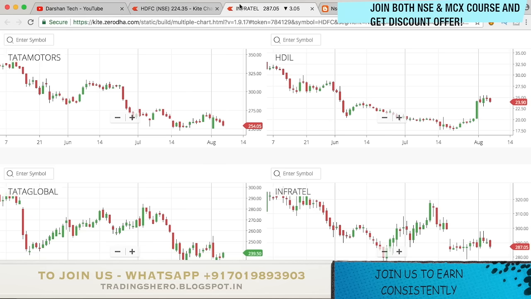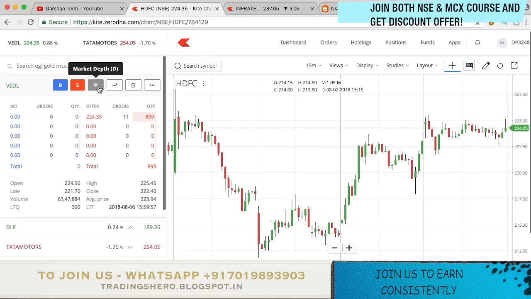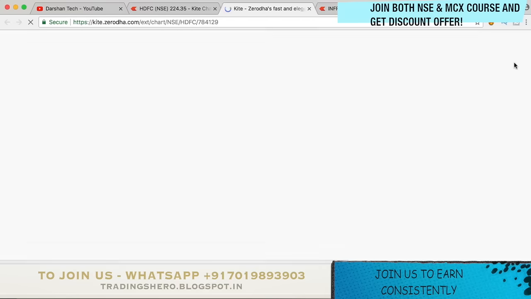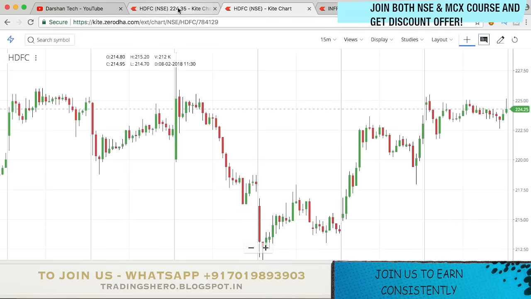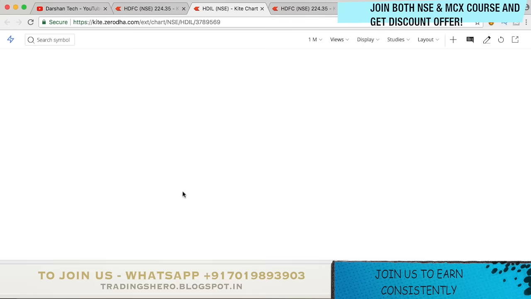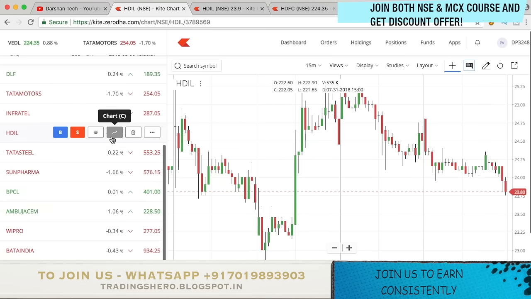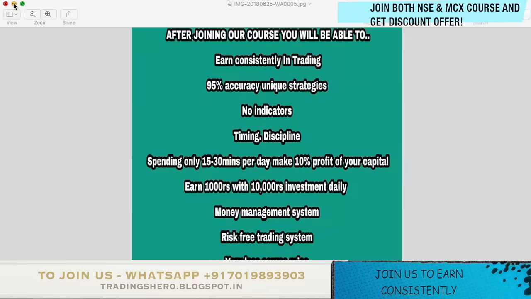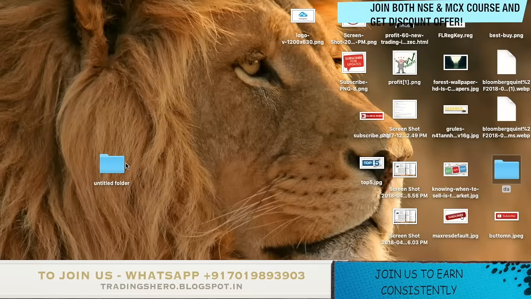And also, coming to this part, you also get a pop-out chart. Before, in Zerodha, we had to open a chart and then click on this option to get the full screen view of the chart, but now you don't have to do that. Just go to the stock, click on the more option and click on pop-out chart, and the pop-out chart will automatically open from there. So you don't need to open the chart again and click this button. It will open immediately with one click. And I also have a little more to share.